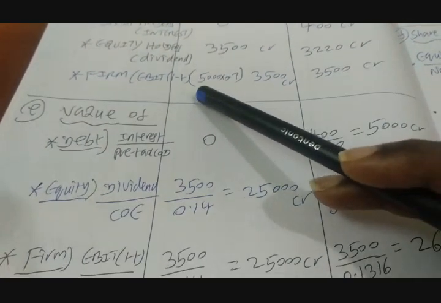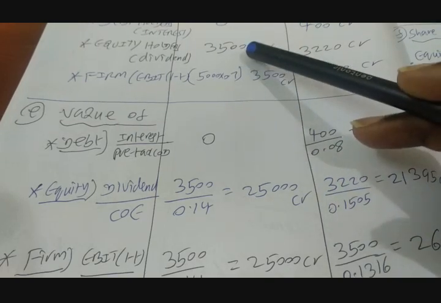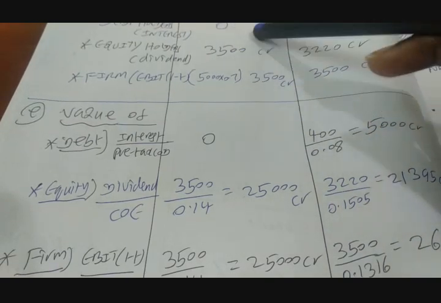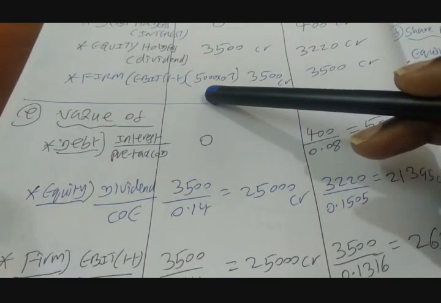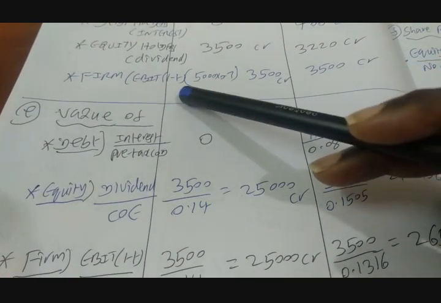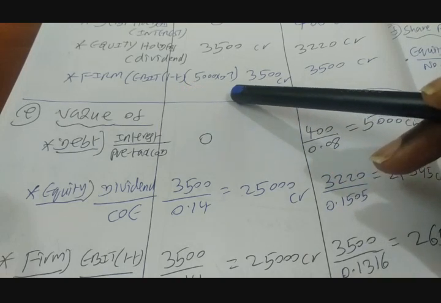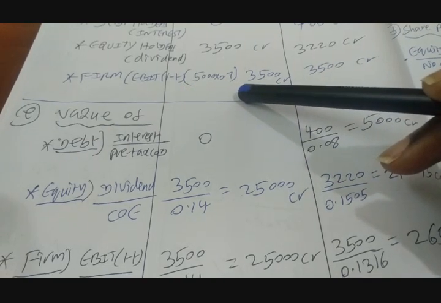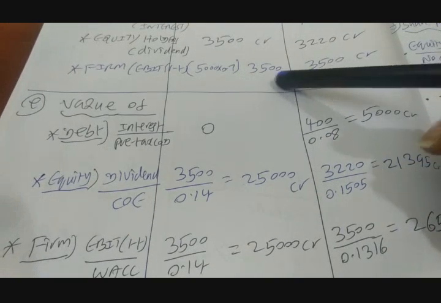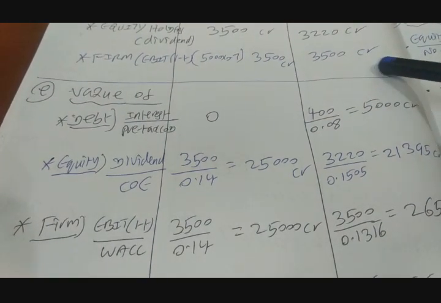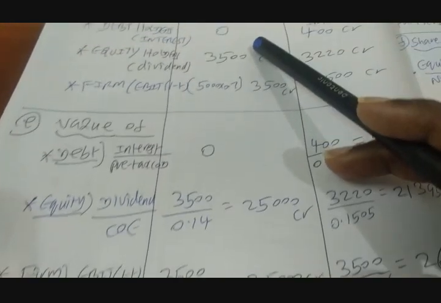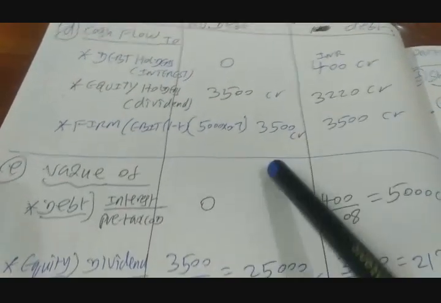For the firm it is EBIT into 1 minus T. As I told you already, please don't add up these two, that is equity cash flow plus debt cash flow. That will not give you cash flow to the firm. Don't do that. Rather you take EBIT into 1 minus T. So it means 5000 into 1 minus 0.3, that is 0.7, gives you 3500 crores. Here also it is the same 3500 crores. Okay. So what do you observe here? Cash flow increases for debt holders.